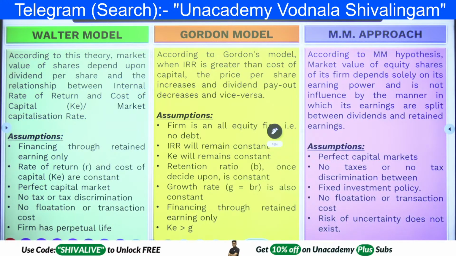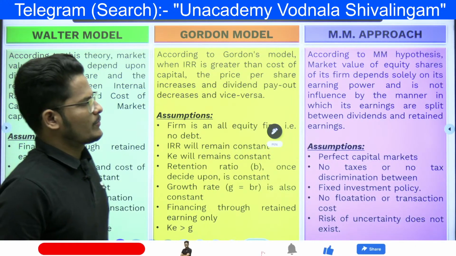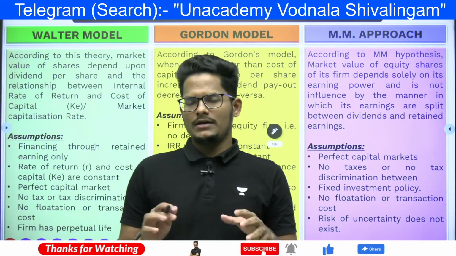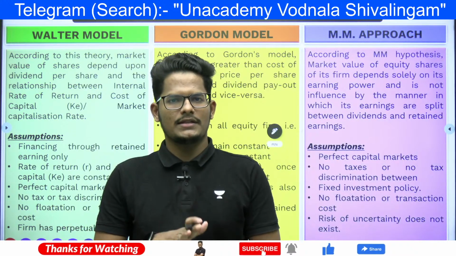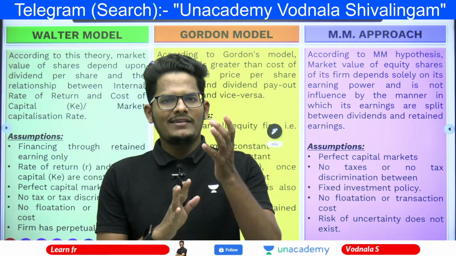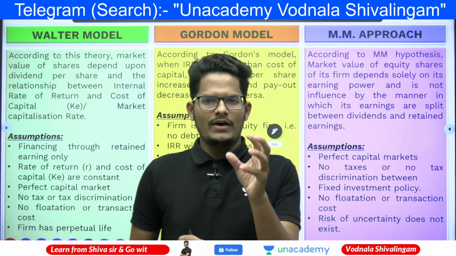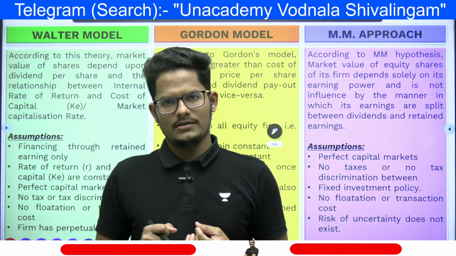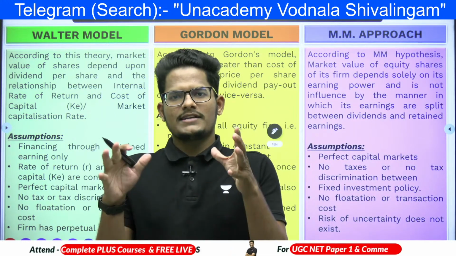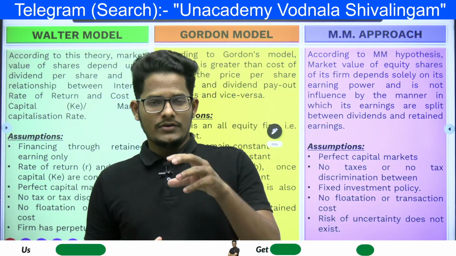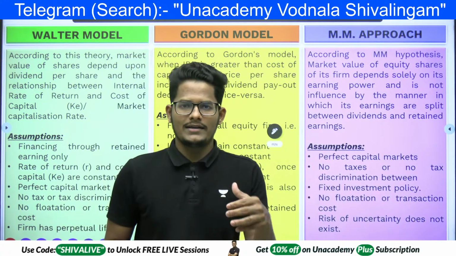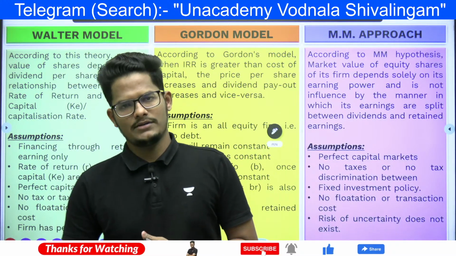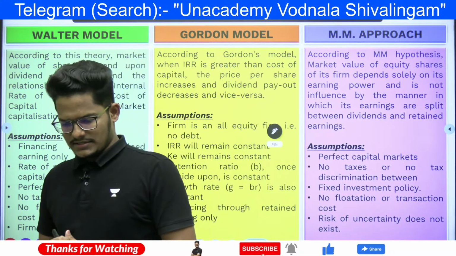Chalo. Walter model, Gordon model, approach. Like capital structure theories, we have dividend theories also. Dividend policy theories are there. If the value of the firm is going to change based on the dividend declaration, those are called relevant theories of dividend. If the value of the firm is constant, not changing whether dividend is declared or not, that is the irrelevant approach of dividend. So two classifications are there.